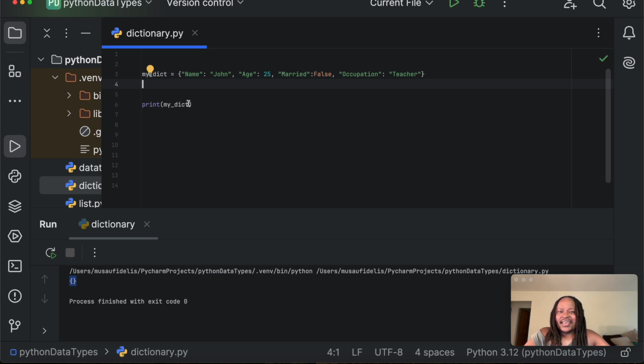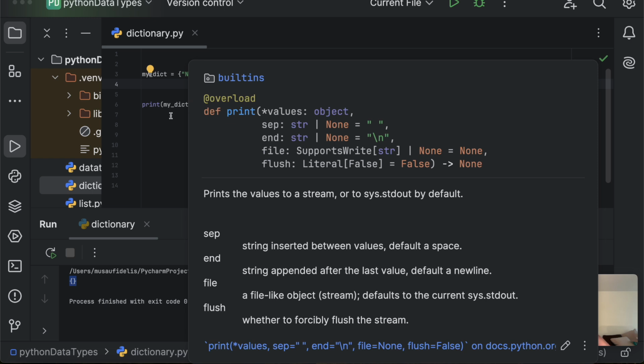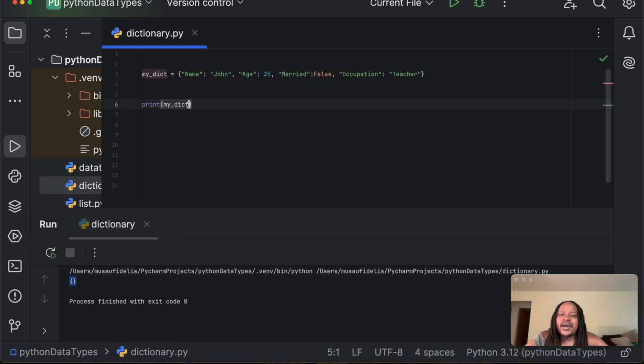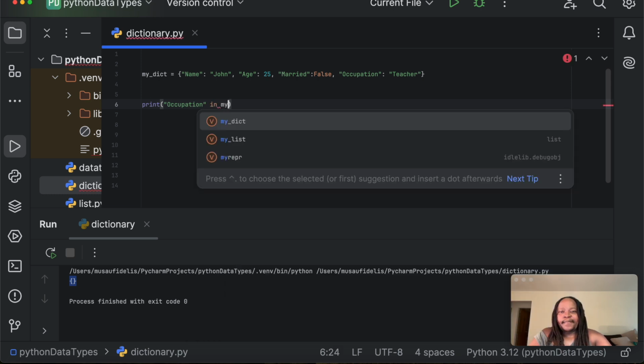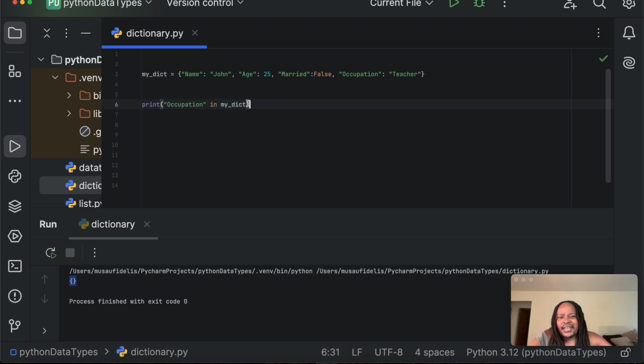Now, say we wanted to check whether occupation is in my dict. I can say print, and what I want to print is occupation in my dict.